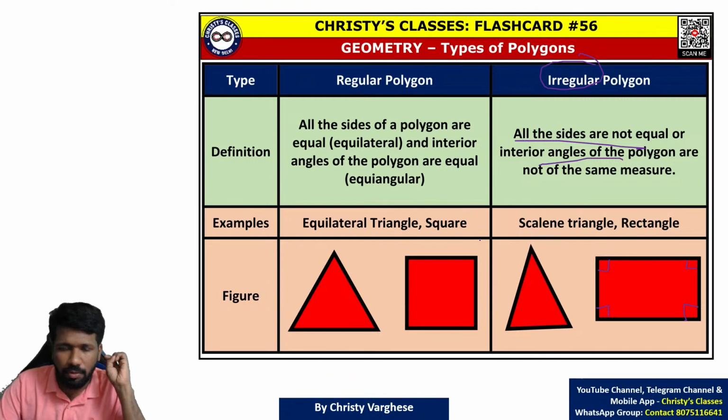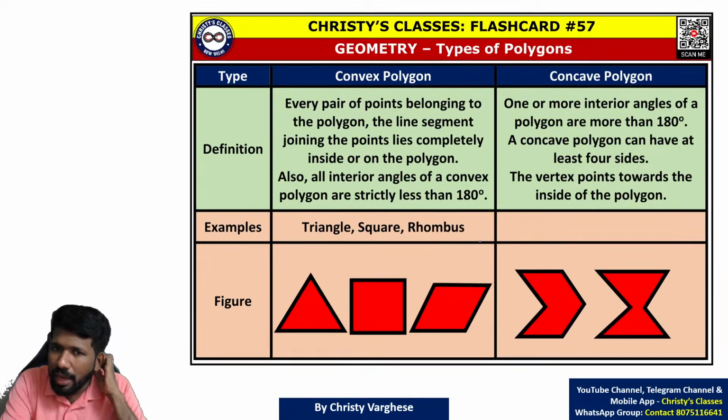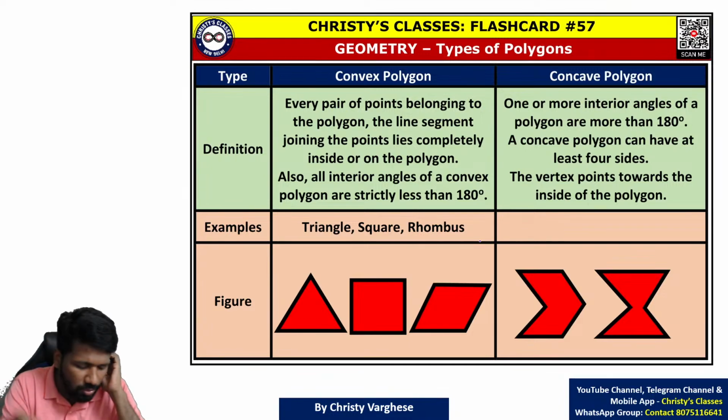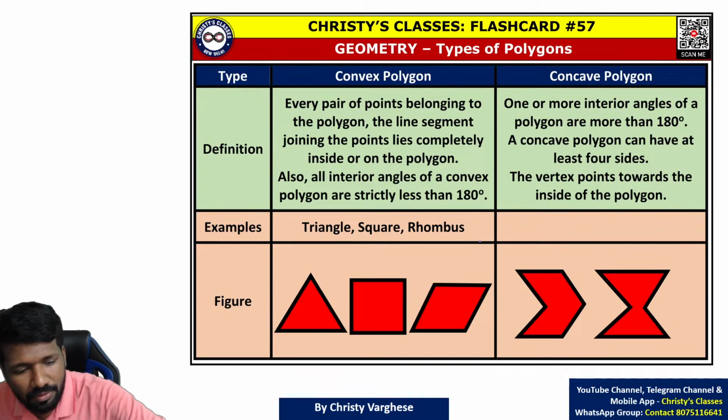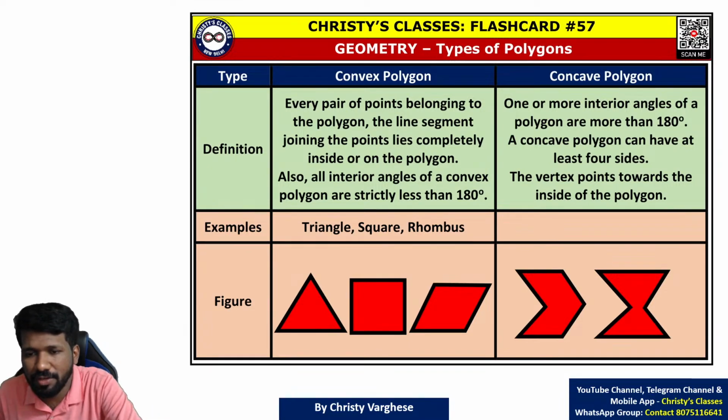So all of you understood regularity and irregularity. Another categorization of polygon is convexity and concavity. Go through this flashcard. All of you go through this flashcard. After that I will explain.